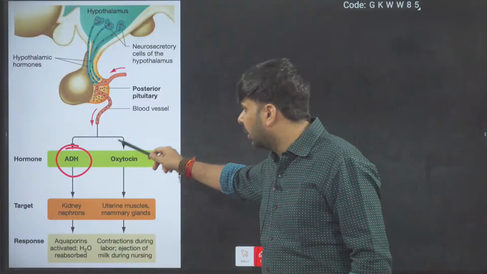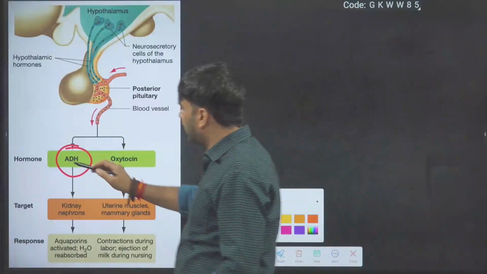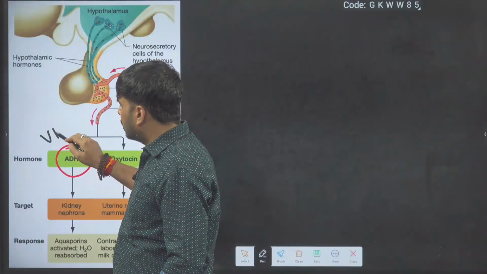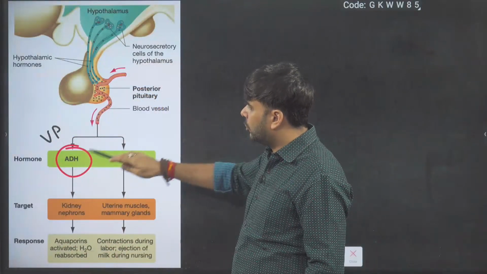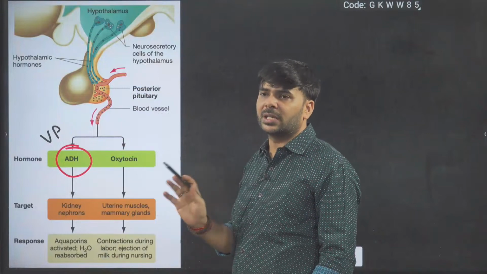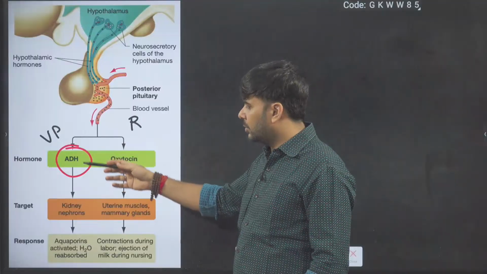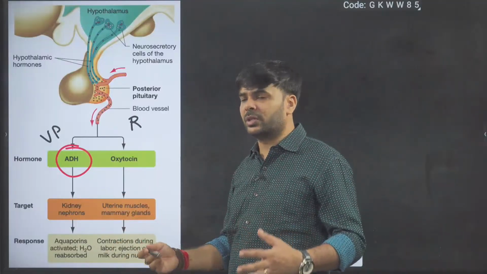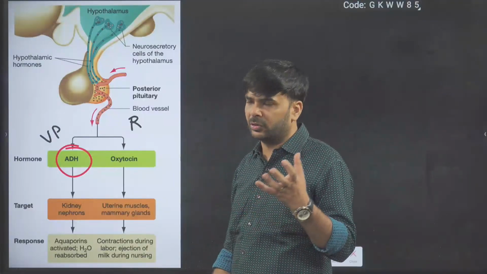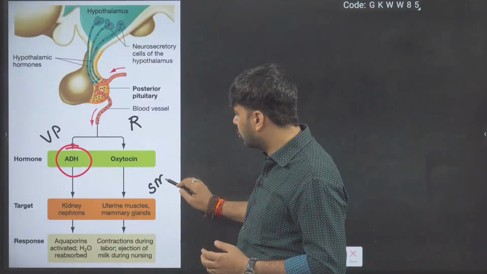Here ADH is also called vasopressin, VP, I'm writing the shortcut. From the posterior pituitary, these two hormones are released. I'm not saying secreted, it is released into blood. When it comes to blood, ADH's target organ is the kidney, the nephron. Oxytocin's target organ is smooth muscles, SM.